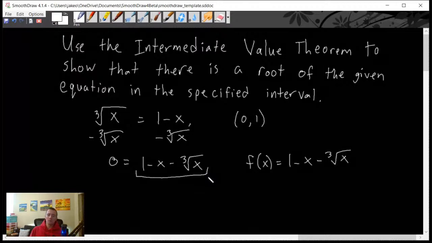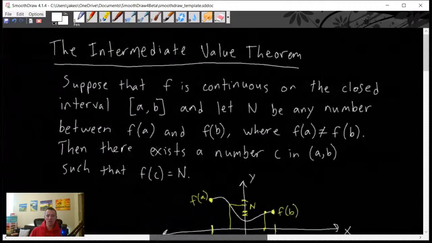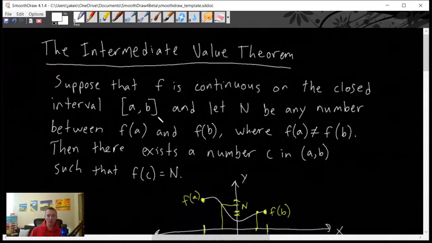Basically, let's think about this piece by piece here. Thinking about what the intermediate value theorem tells us. It tells us that we have a function, in this case, that is going to be continuous on the interval of 0 to 1. And looking back here to the intermediate value theorem, we want to look at basically the endpoints of that interval. So f of a and f of b.